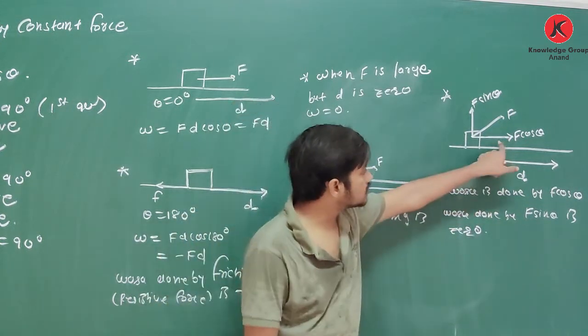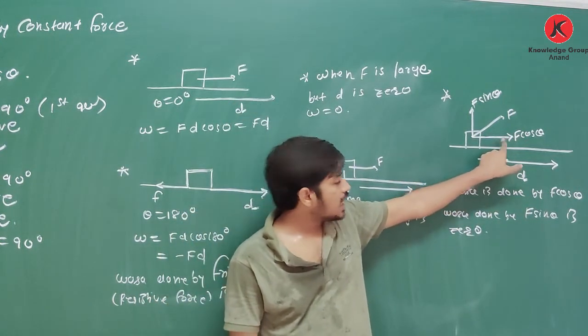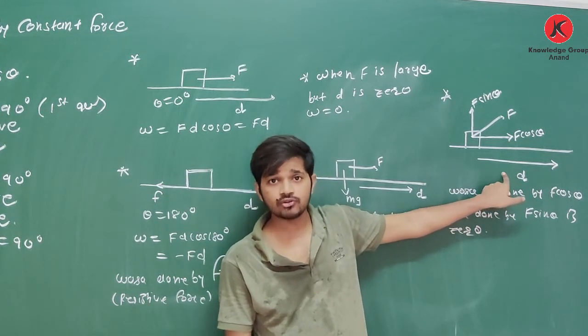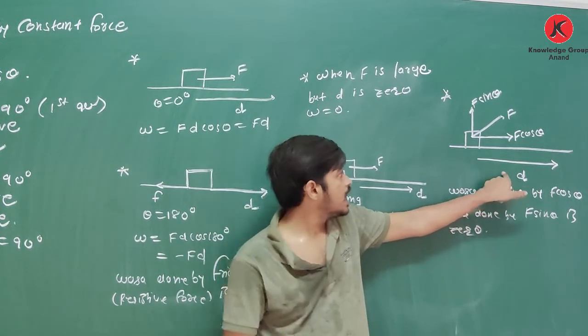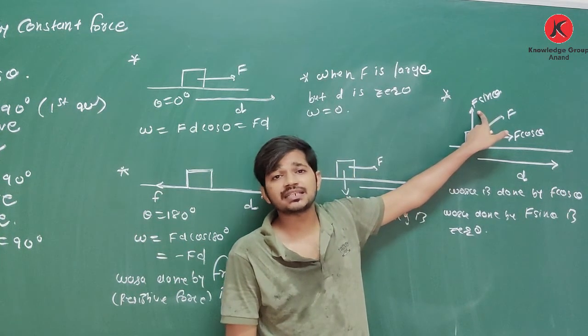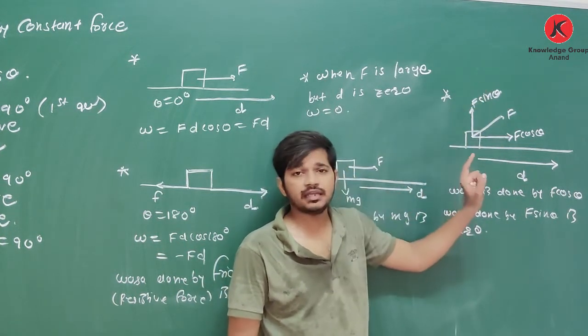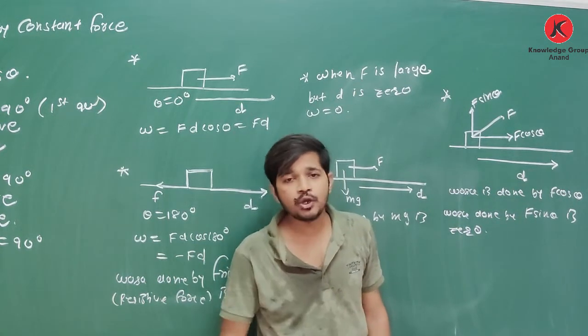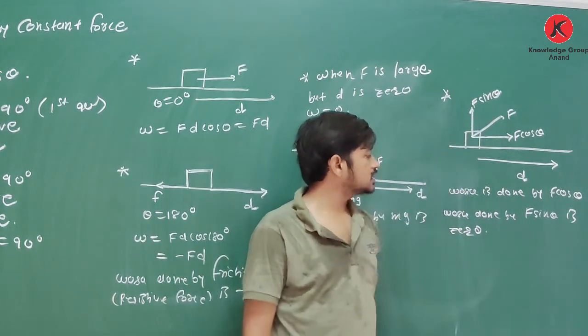Why? F cos theta is in horizontal direction and the object is displaced in horizontal direction. Force F sin theta is acting in vertical direction, and is there any displacement in vertical direction? No. So due to this force, work is 0.